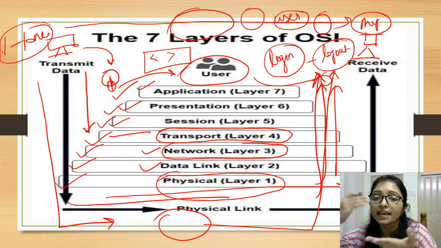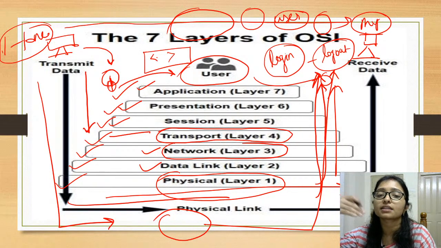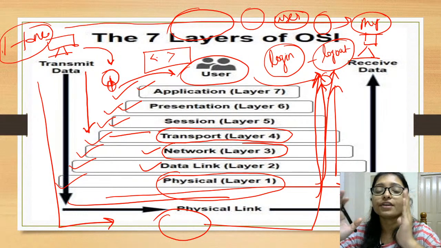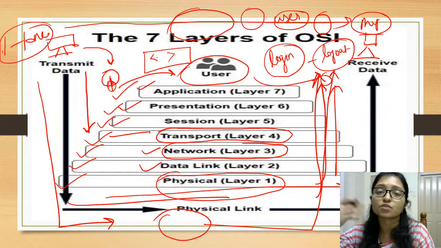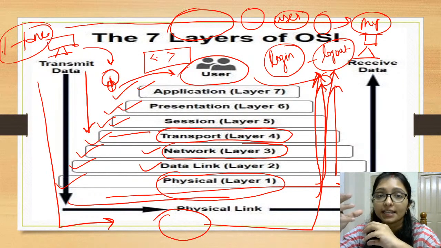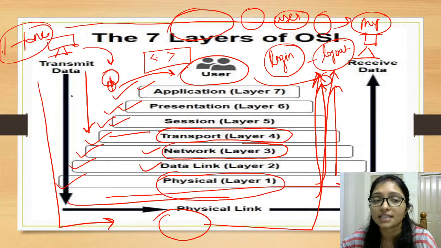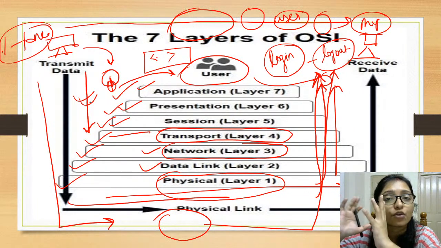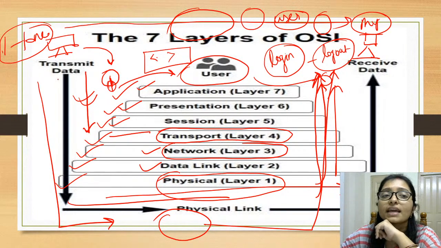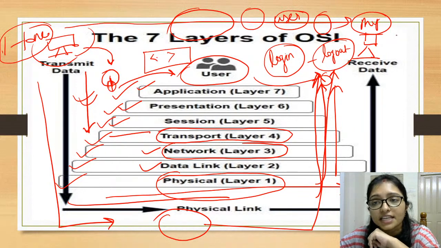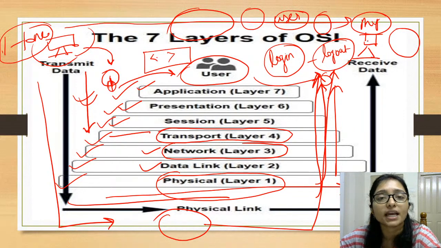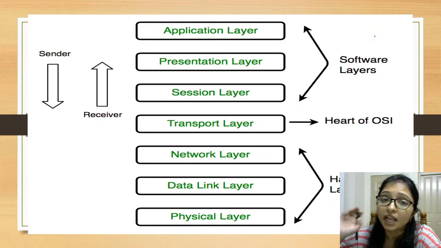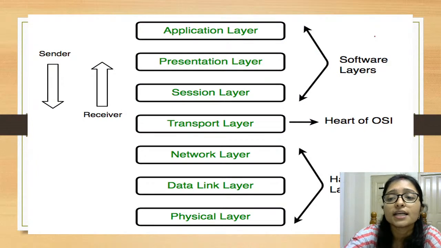Now it will backtrack: physical, then data link, then network, then transport, then session, then presentation, then application. Every time it moves from one layer to the next, the header will be added. Whatever header is passed along, it will be added one by one, and finally you will get the perfect message. Whatever I have sent, that perfect mail will be received by you. That is the concept of the 7 layers of the OSI model. And what we are doing in the OSI model, this is the OSI model.